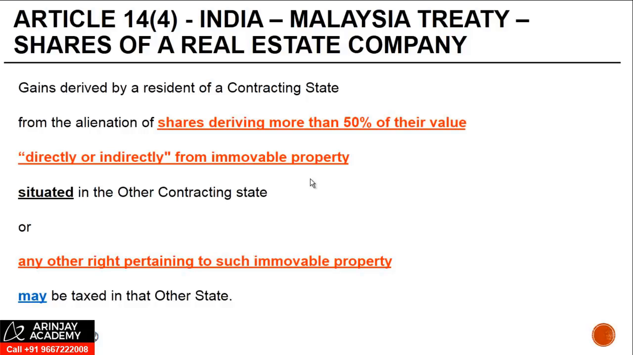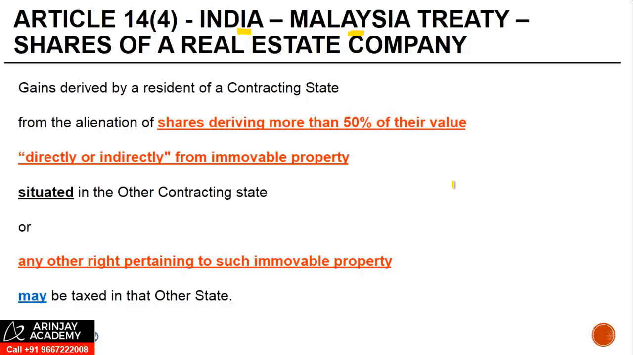Let's now look at Article 14.4, which deals with shares of a real estate company. And the clause that we are looking at is of the India-Malaysia Treaty. What can happen is that in order to avoid taxation under Article 13.1, which was relating to transfer of immovable property, a person may actually incorporate a company which then owns an immovable property, right? The person or the non-resident, instead of transferring the immovable property, may actually sell the shares of the Indian company.